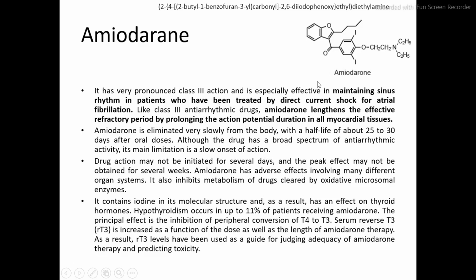In short, amiodarone is a class 3 antiarrhythmic agent, and it maintains sinus rhythm in patients treated for atrial fibrillation. Like other class 3 drugs, amiodarone lengthens the effective refractory period by prolonging action potential duration in the myocardial tissues.